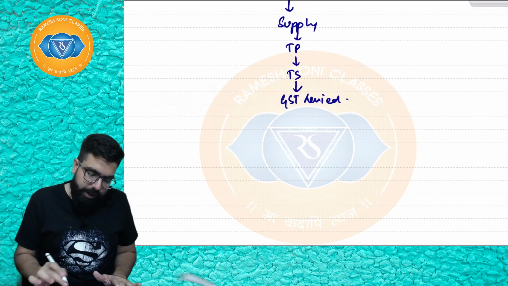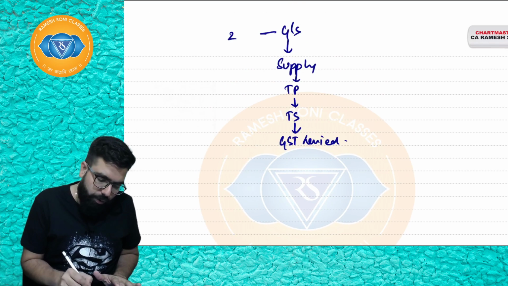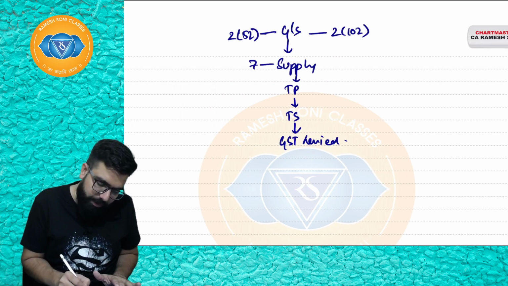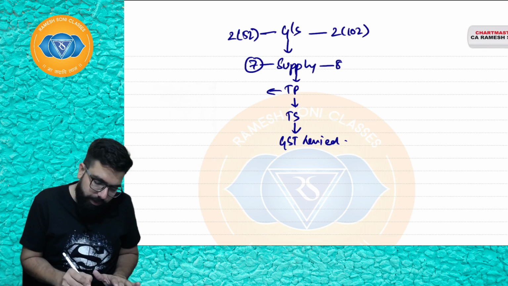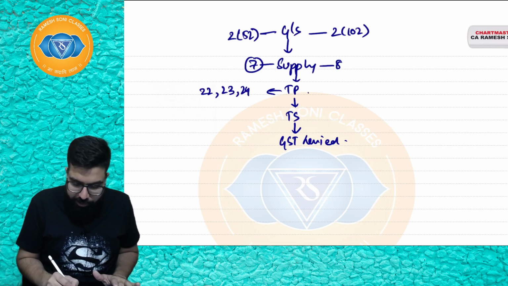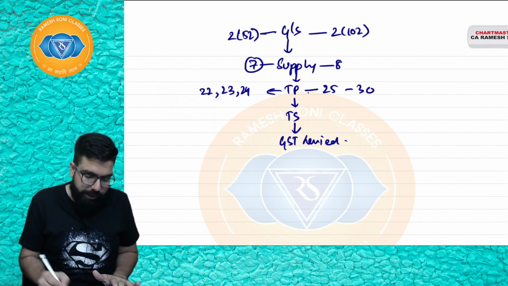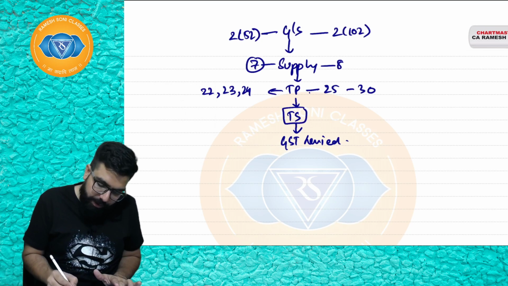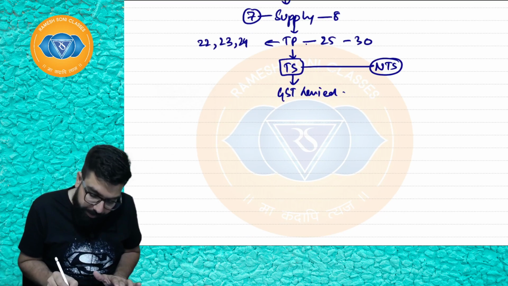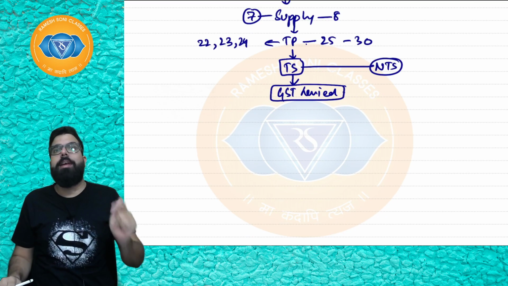Everyone here, goods is section number 2(52), services section number 2(102), supply section number 7 and section number 8, taxable person section number 22, 23 and 24. And Baba, procedures were from 25 to 30. Then we had taxable supply, but if you are doing non-taxable supply, you are out of GST. But if you are doing taxable supply, GST shall be levied.